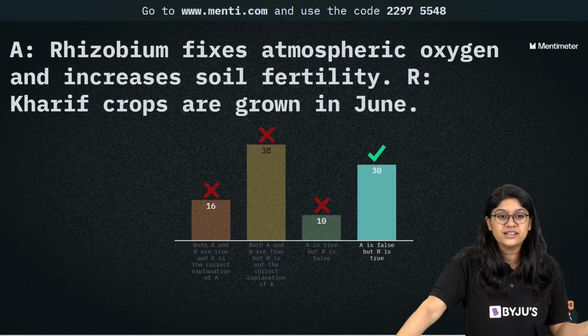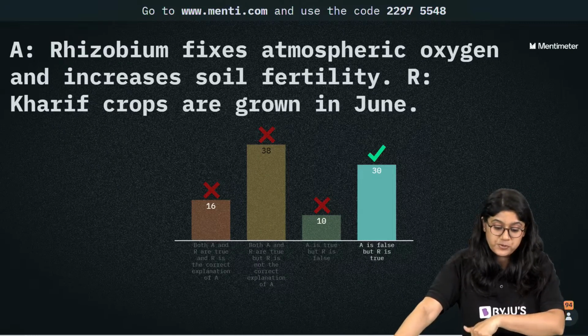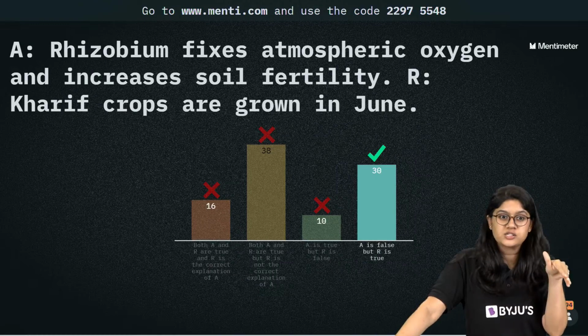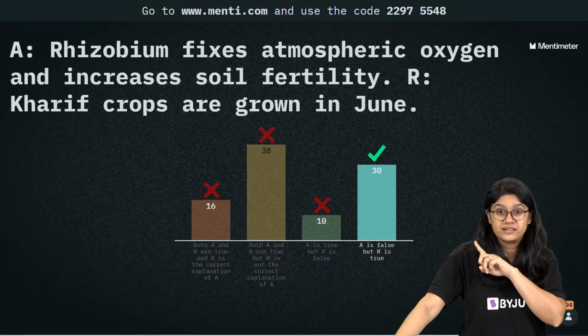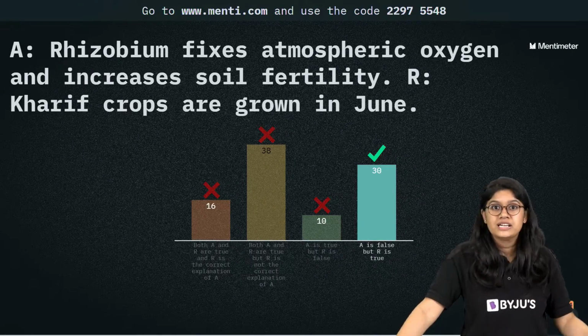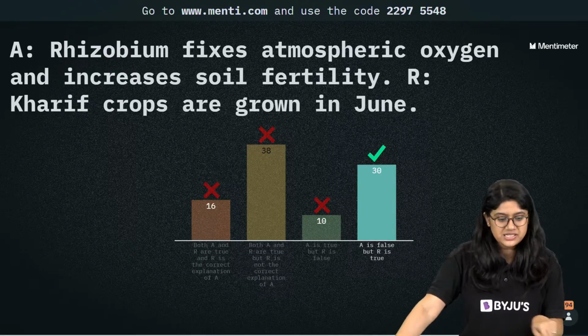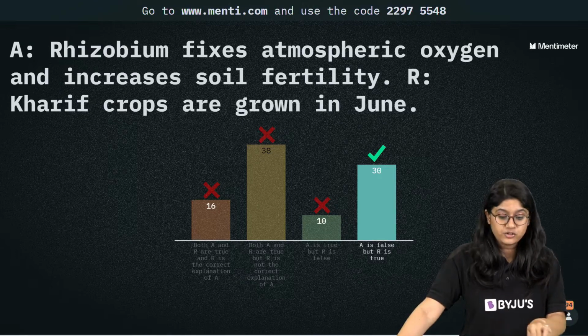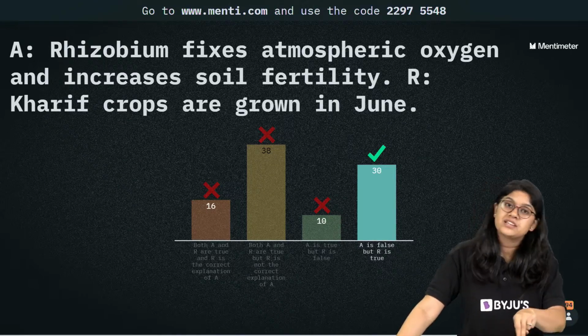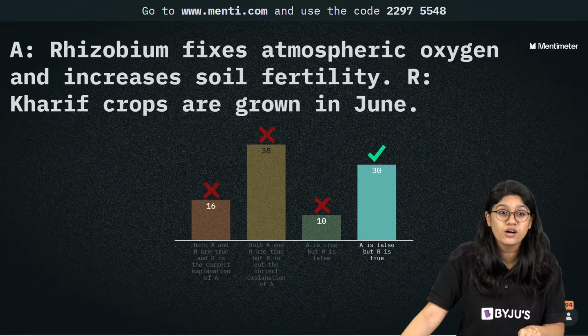No, Divyanshi, the correct answer is the option D. The statement A is false because it's talking about oxygen fixing, which we know it's not. It's the nitrogen fixing. So the reason statement is still correct, that kharif crops are grown in June. But the statement A is absolutely false.